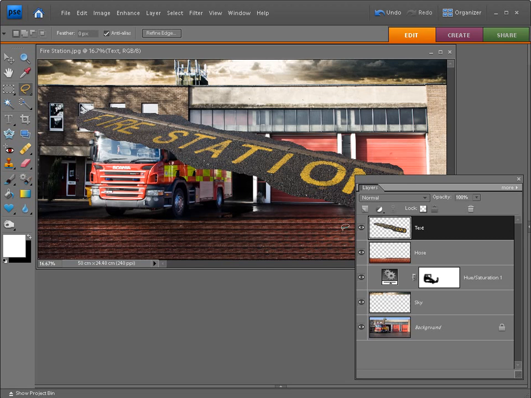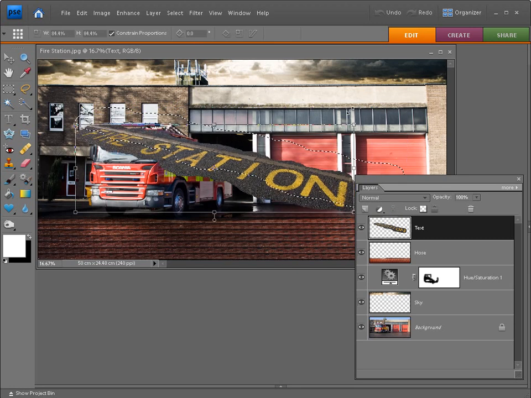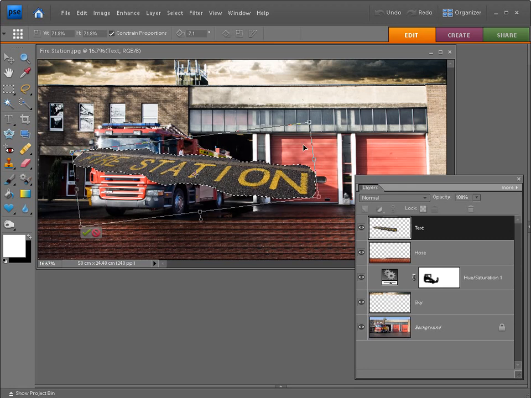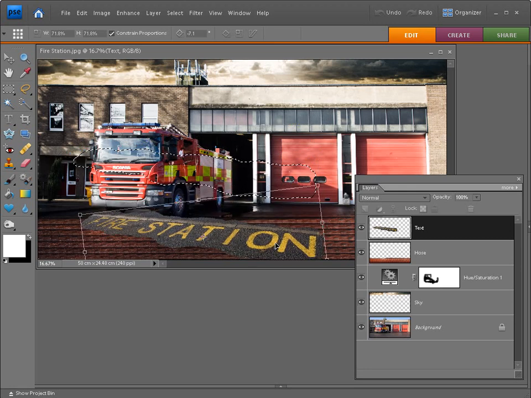Now taking a look at this Fire Station text, it's rather large at the moment, so we need to make it a little bit smaller and rotate it a little bit beneath the fire engine. So go into the layers palette, hold down the Control key and just click on the text layer thumbnail to load up the marching ants, and then hit Control and T to enter free transform mode. Make sure that you've got constrain proportions ticked in the options bar, and then take hold of the top right box and just drag this in very slightly just to make it a little bit smaller, and then just hover the cursor over one of the corners and you can just rotate that a little bit, and then we can just carefully start to position that down a little bit.